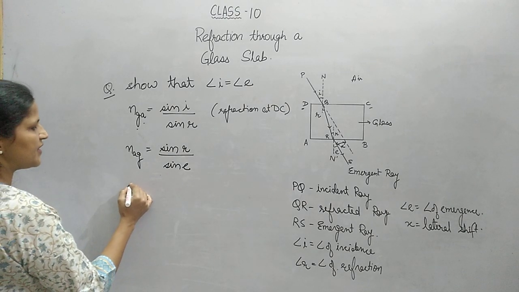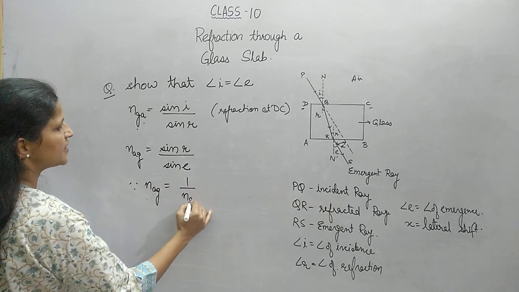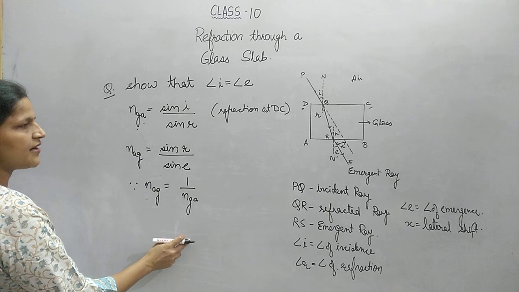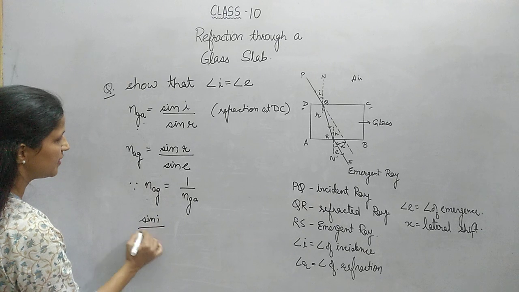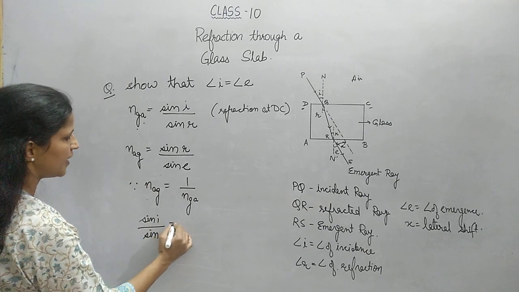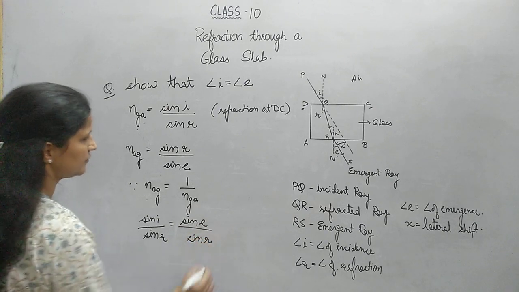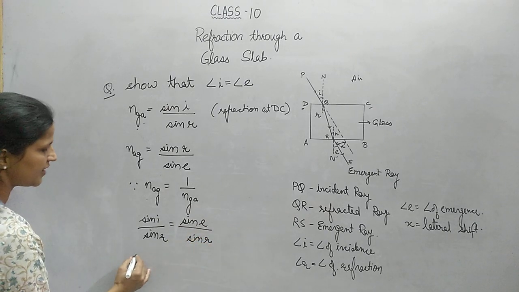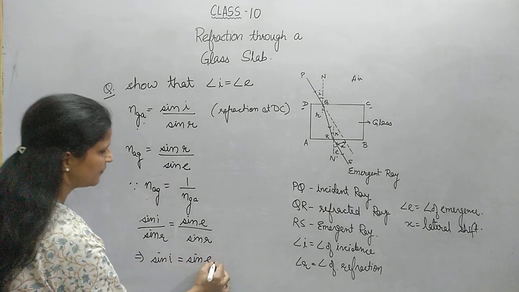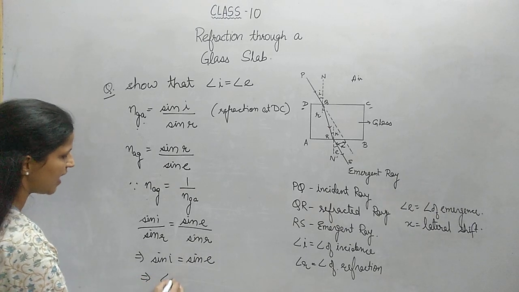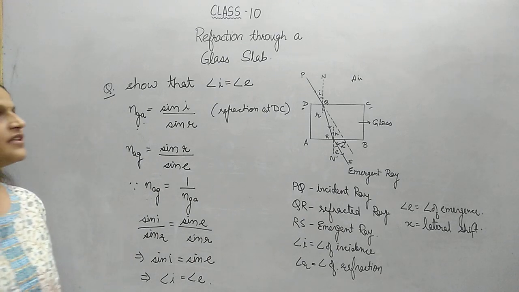We have learned in the previous class that NAG and NGA are reciprocal of each other. Since they are reciprocal of each other, so I can write sin I upon sin R equal to sin E upon sin R. Denominators have the same value. It means sin I must be equal to sin E, and this means that angle I must be equal to angle E. So this is another proof that would be asked in the same topic.